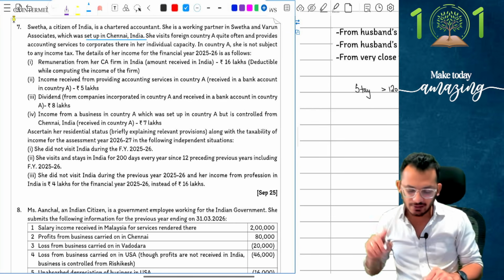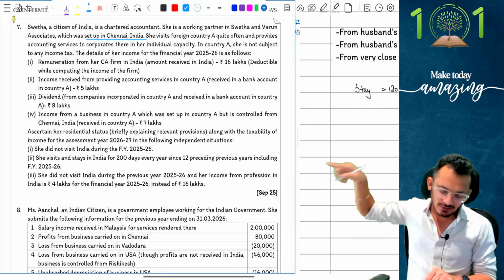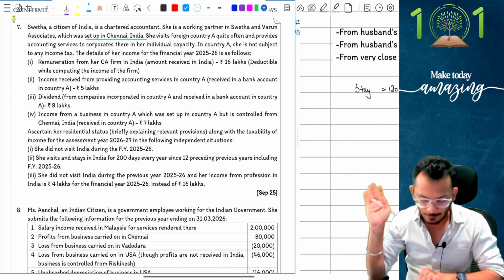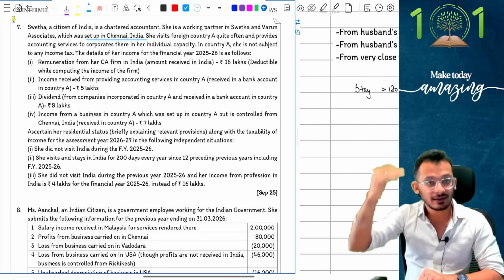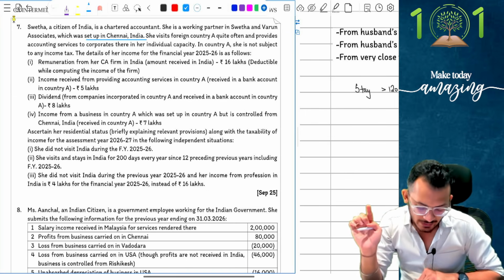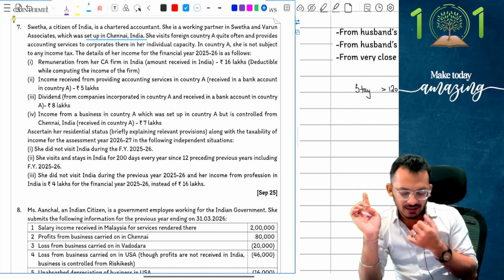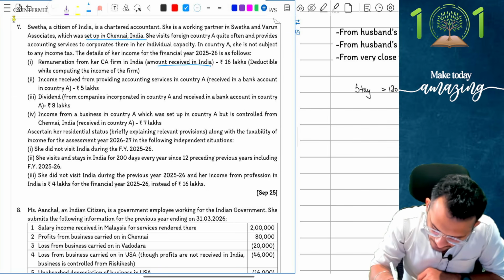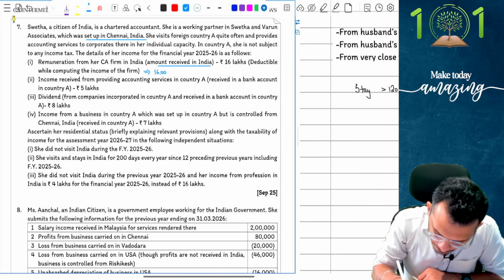She visits foreign country A quite often and provides accounting services to corporates there in her individual capacity. I am doing some income outside India also. In country A, she is not subject to any tax. The details of her other incomes are given to you. The remuneration from her CA firm in India, amount received in India is 16 lakh rupees. The moment you say amount is received in India, this is going to be fully taxable.